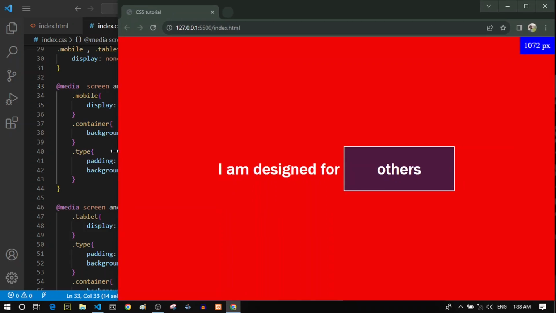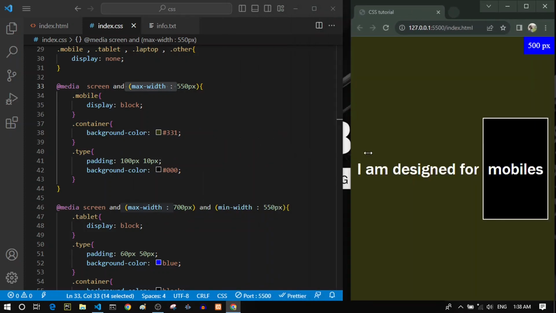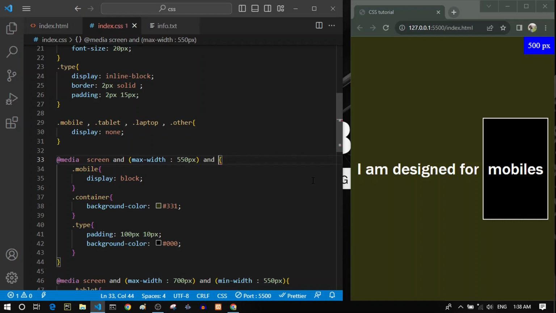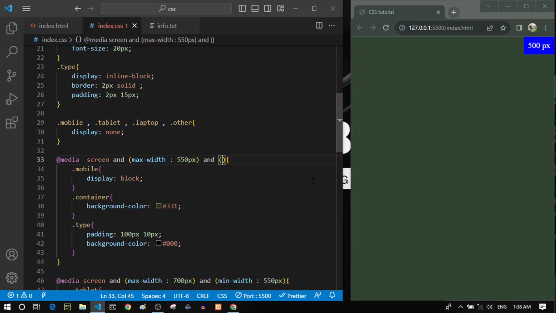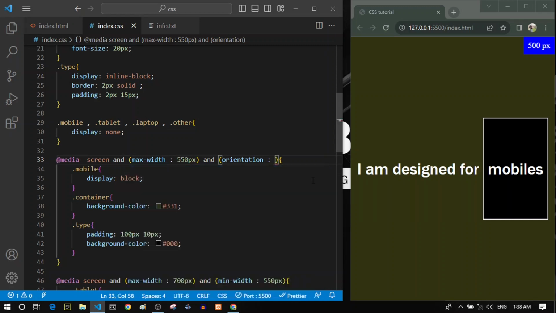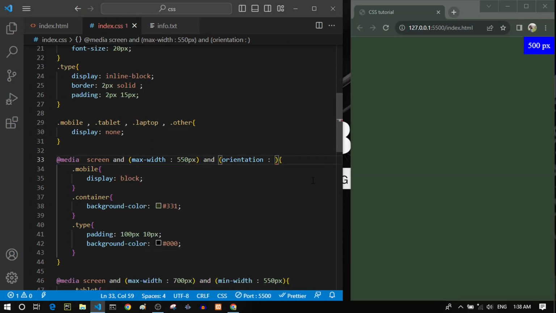Now we have completely different styles in different browser sizes. And lastly, let me explain the orientations here. So here we say that this is the media type of screen, and the maximum width should be 550 pixels. So this is the mobile screen. And this time let's specify a different condition. We want this condition to be true if the orientation is also, for example, landscape.